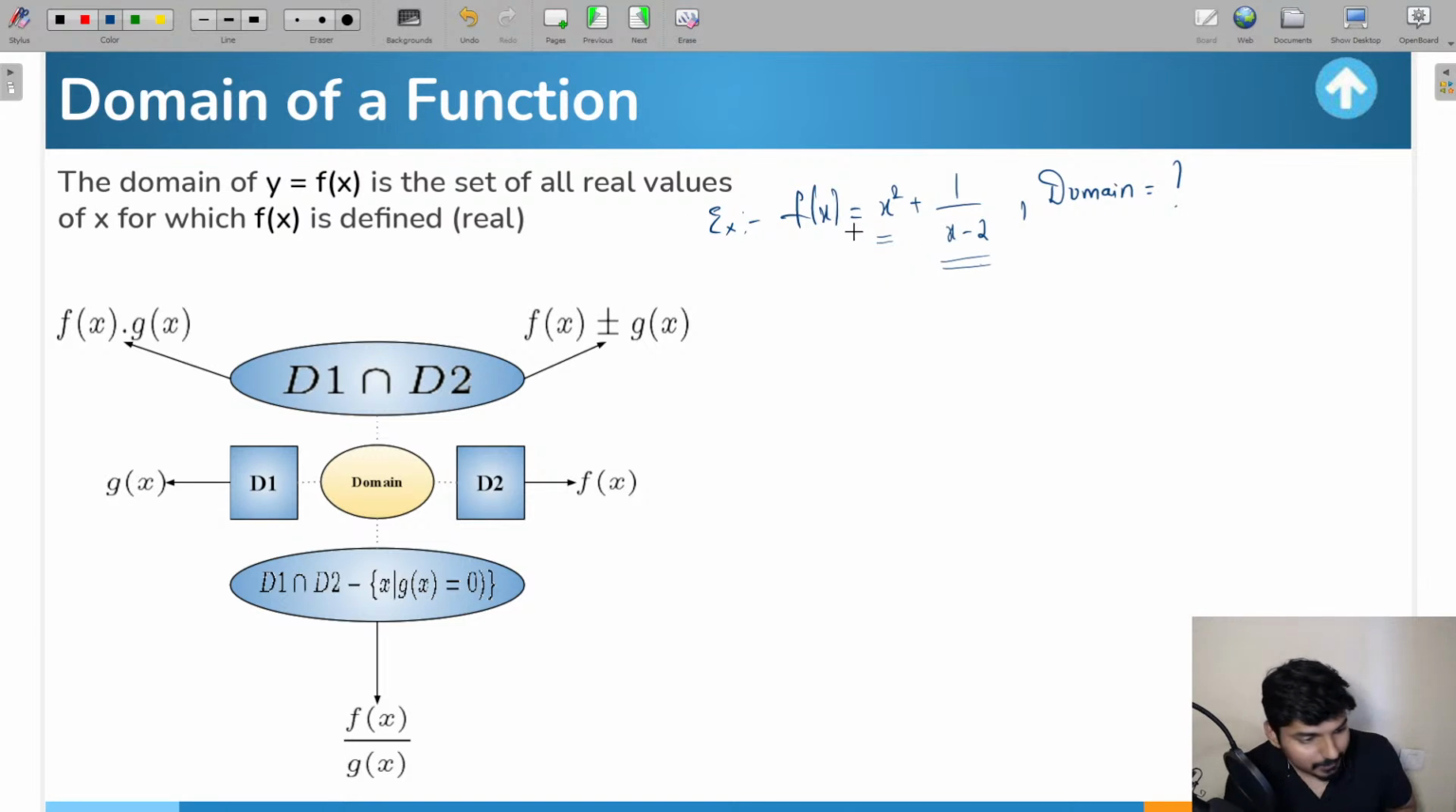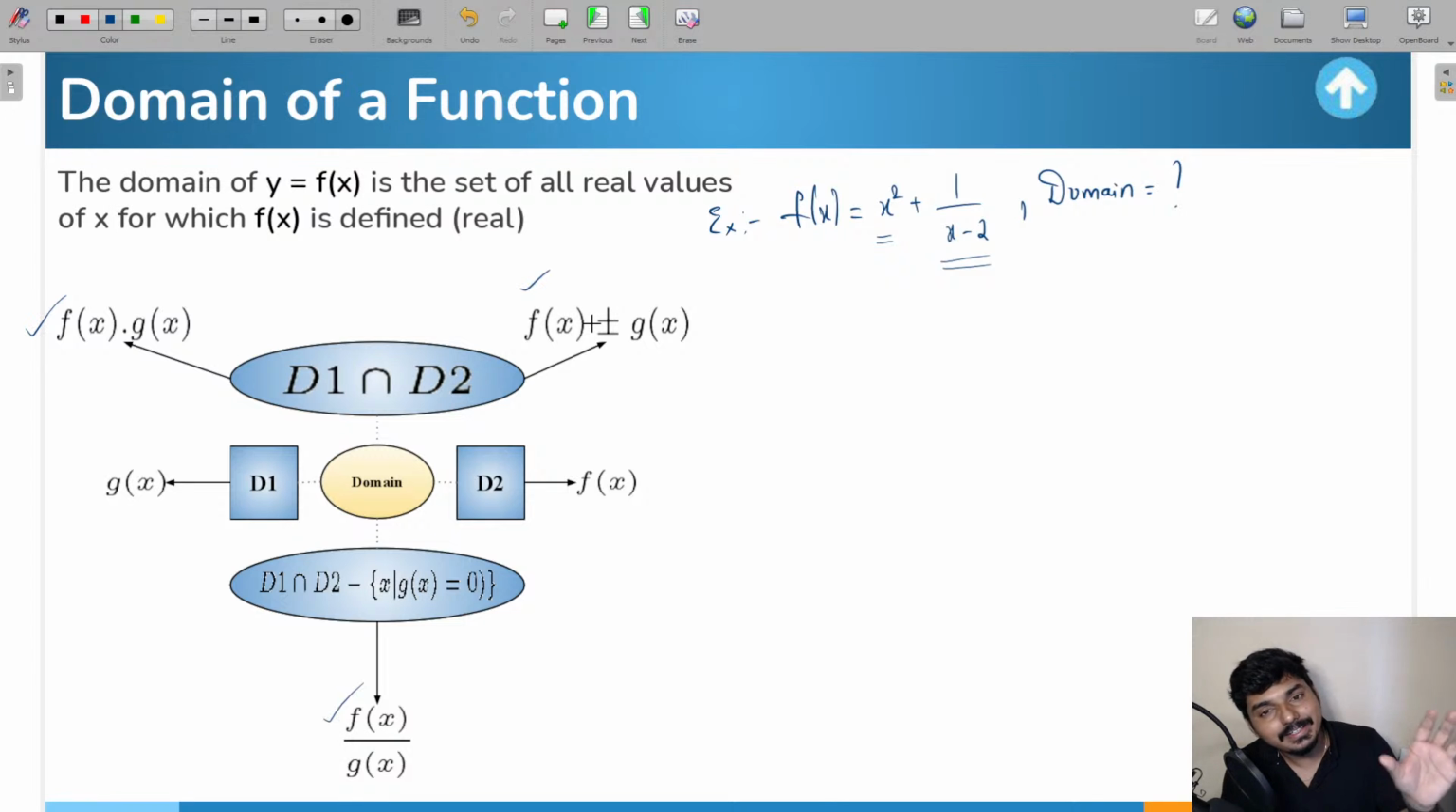This is applicable not only for f of x plus g of x type functions. If you take f of x minus g of x, f of x into g of x, or f of x divided by g of x, any functions with any algebraic operation between them, addition, subtraction, multiplication, or division of two functions, and you want the domain, what will you do? First find the domain of the individual functions.